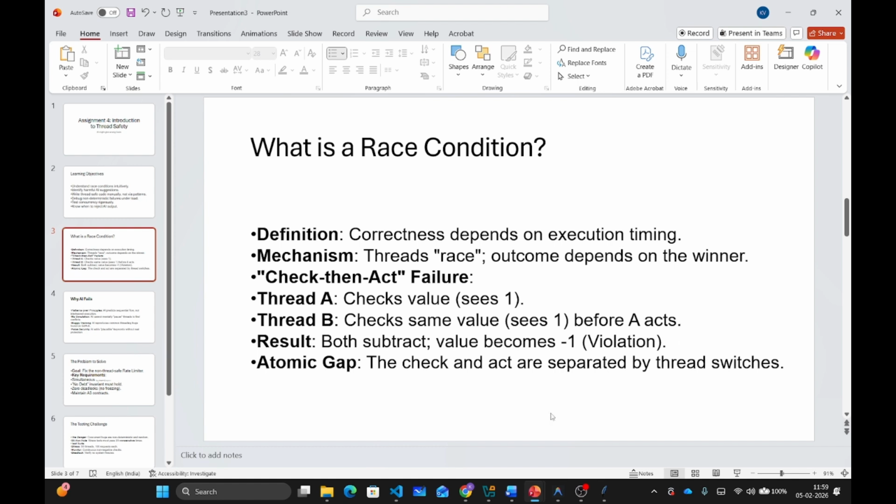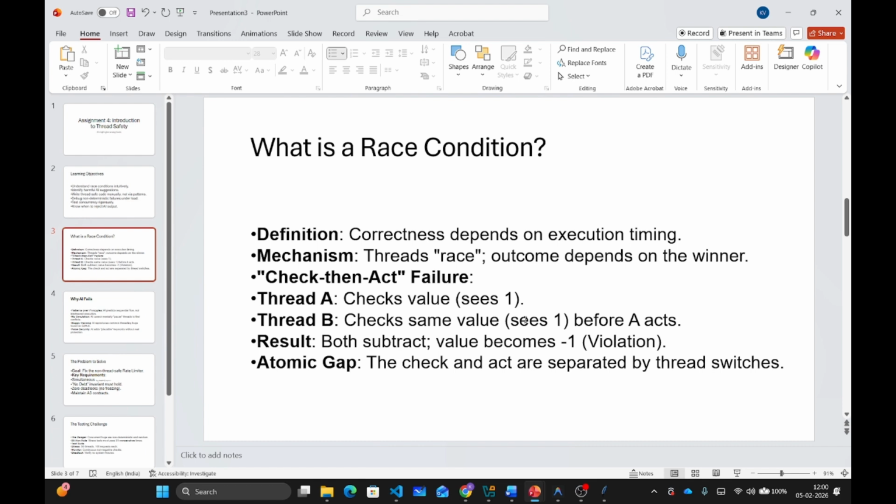That's because, let's say we have two threads, A and B. First, thread A checks the value and it sees 1. At the same time, thread B checks the value and it also sees 1. So both of these threads see the value 1. Then thread A decides to subtract, and at the same time thread B also decides to subtract.